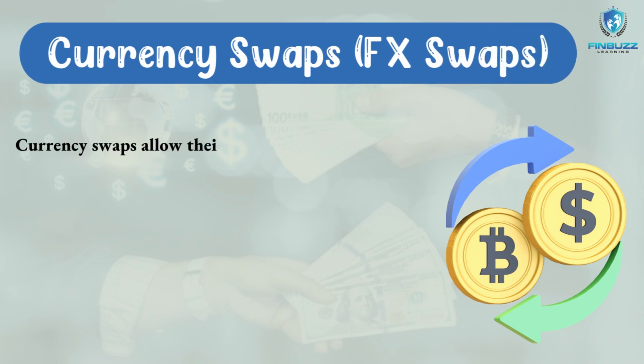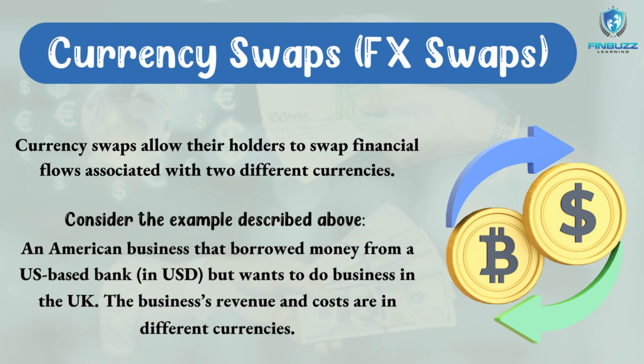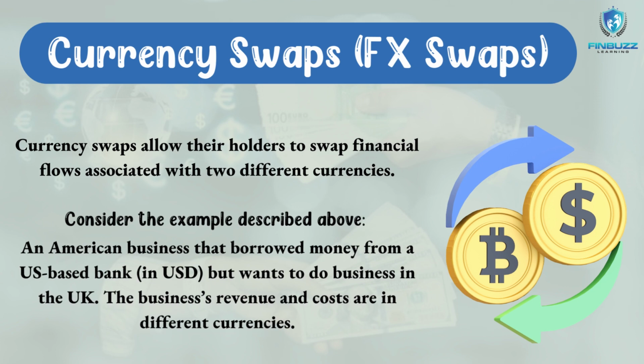Now, another type of swap is a currency swap. A currency swap is an arrangement between two parties where the principal and interest of a loan are exchanged for the principal and interest of a loan in a different currency. They are over-the-counter derivatives that have two main uses. The first is they can be used to reduce the cost of borrowing abroad, and the other one is they could also be employed as instruments to reduce exposure to currency rate risk.